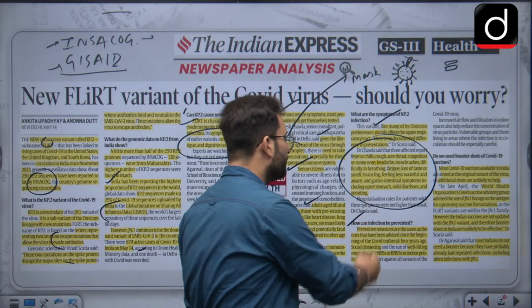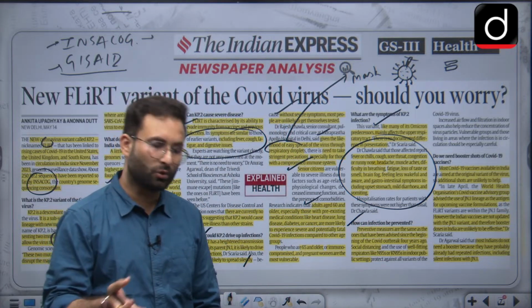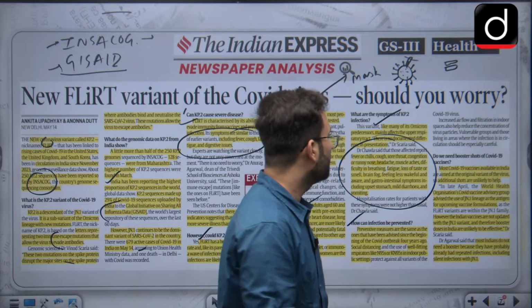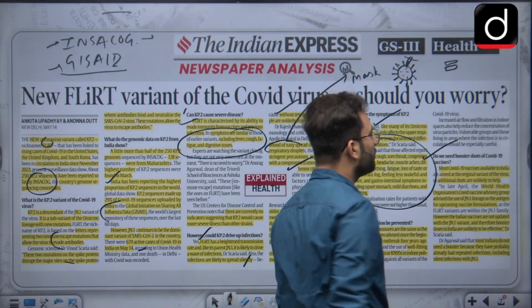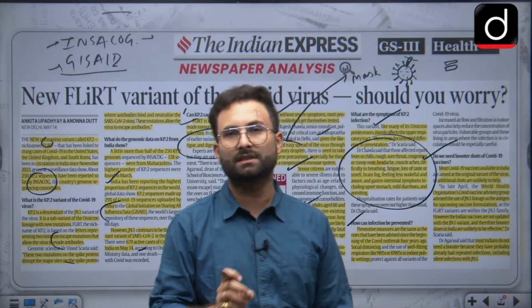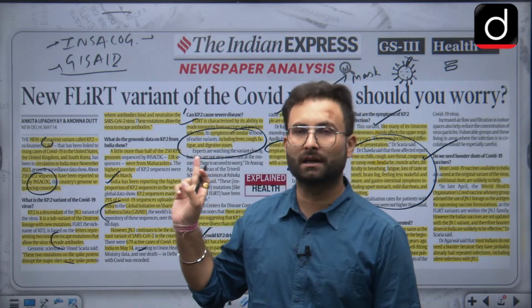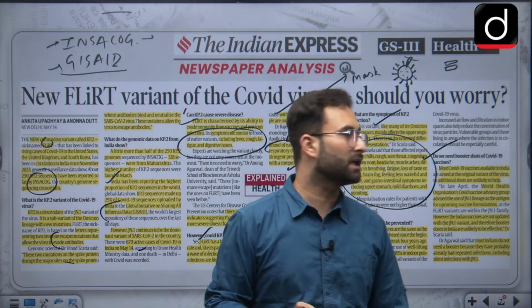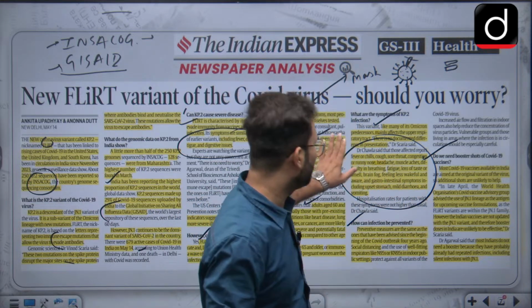Now how can infection be prevented? As I told you, you can go for social distancing, you can use masks, etc. Do we need a booster dose? As I told you, vaccines are not effective in this case, because the last time we made any tweaks in the vaccine was in the case of Omicron, and after this JN.1 variant we did not go for any tweaks, so these vaccines will not be working.